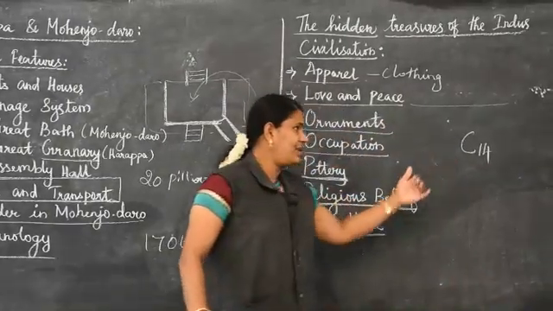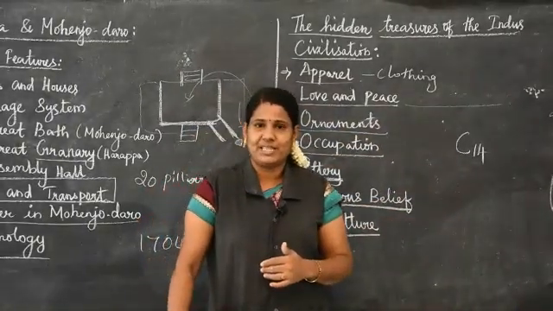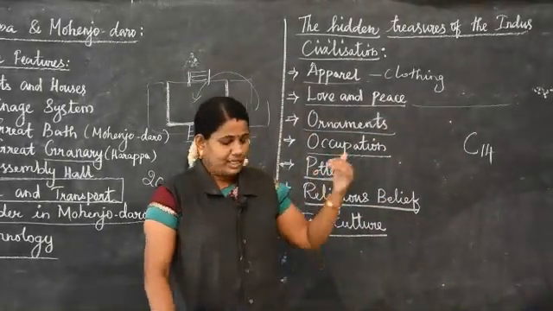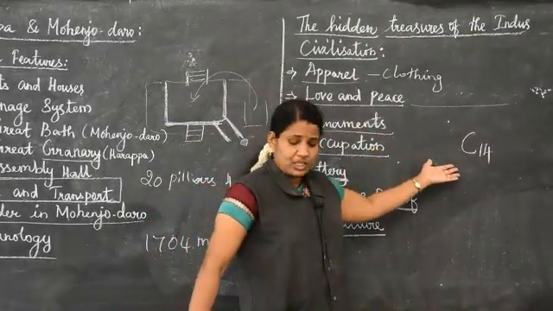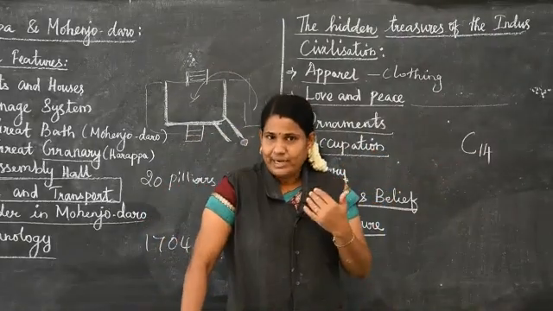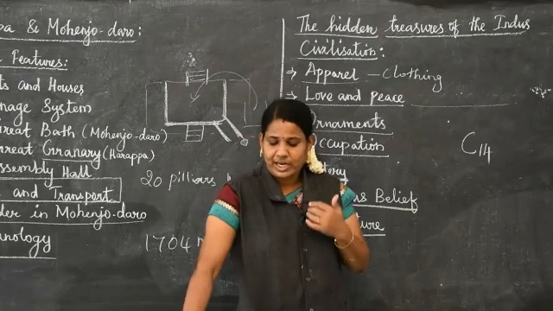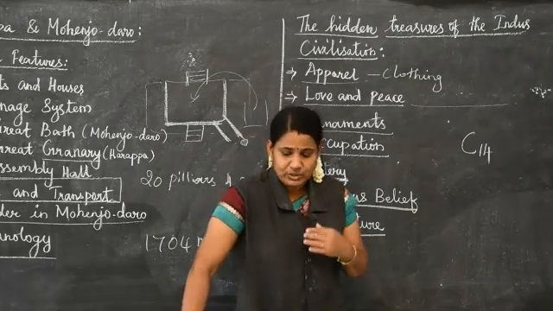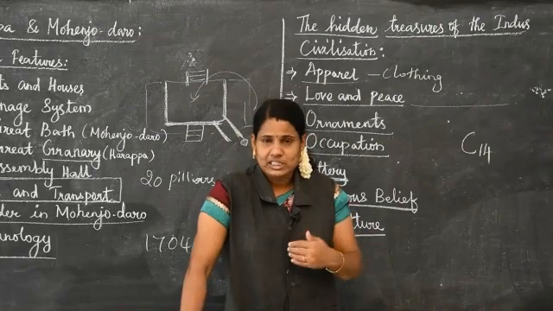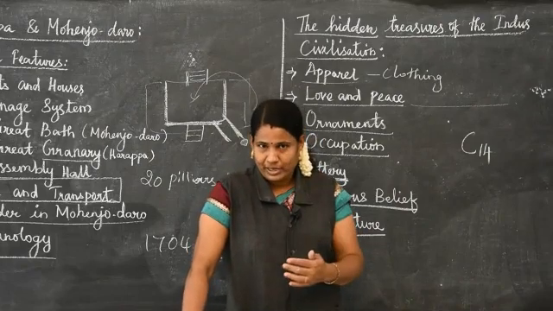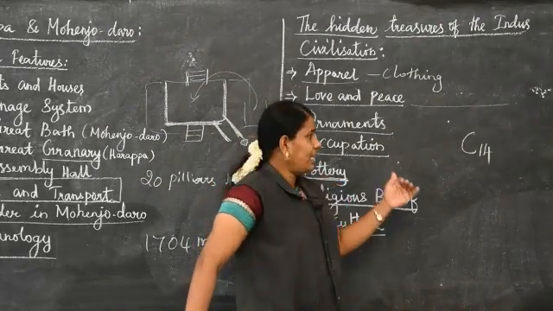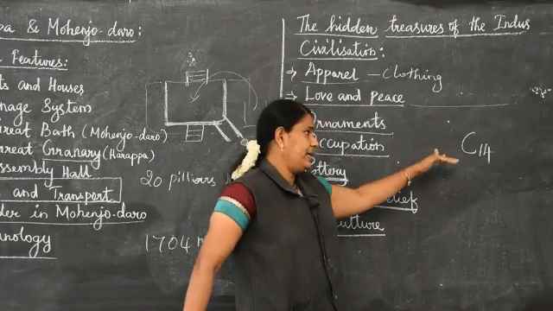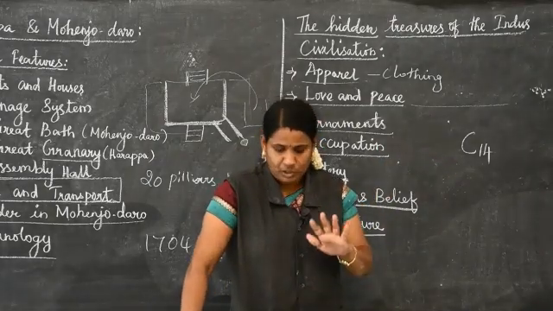Why do we call it the carbon 14 method? Because they use the radioactive isotope of carbon. That's why it is called the carbon 14 method.